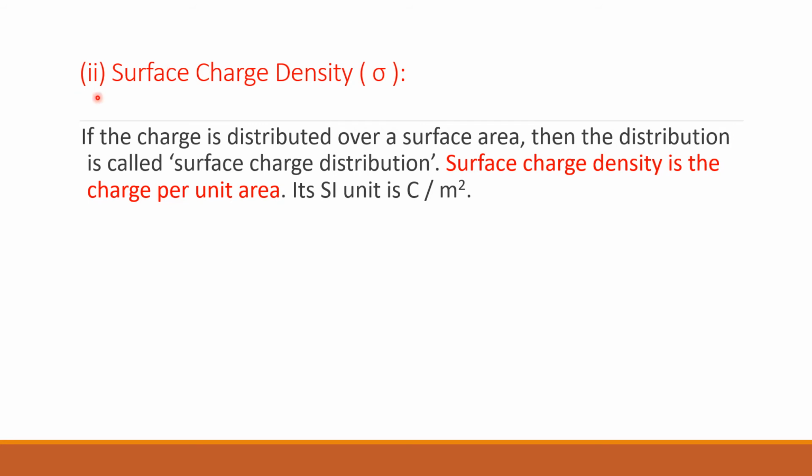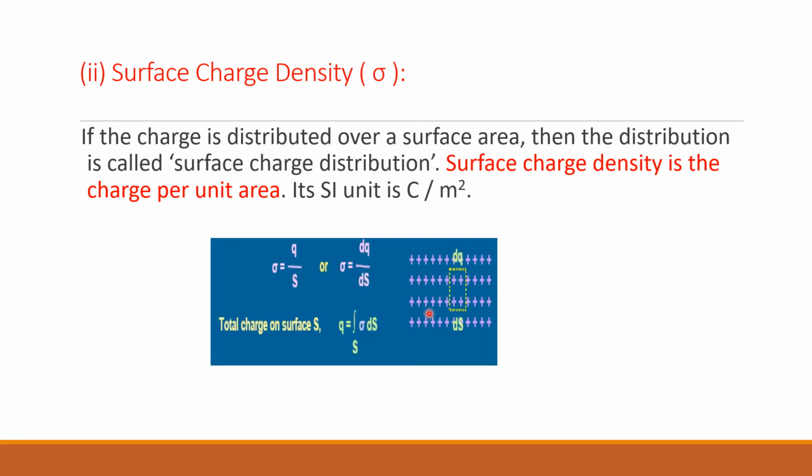Second type is surface charge density sigma. If the charge is distributed over a surface area, then the distribution is called surface charge distribution. Surface charge density is the charge per unit area. Its unit is coulomb per meter square. We'll see the formula.